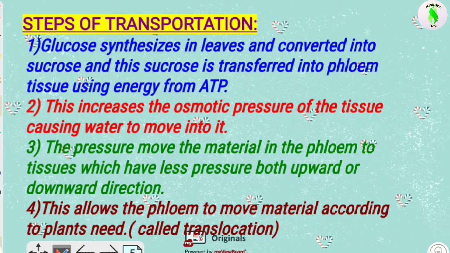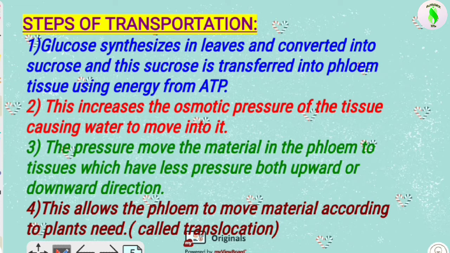So the pressure moves the material in the phloem to the tissue which has less pressure, both in the upward or downward direction.